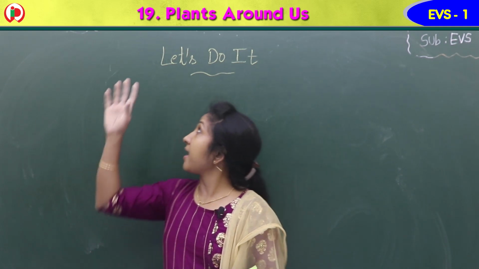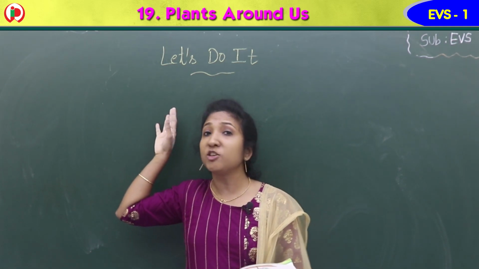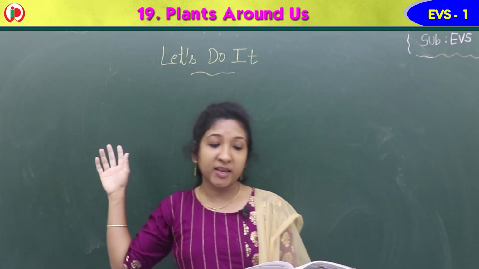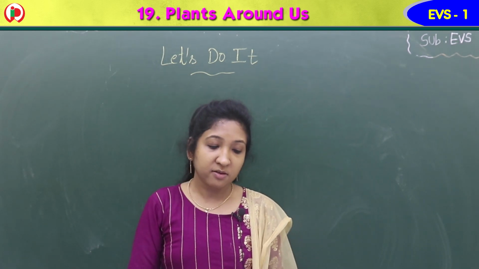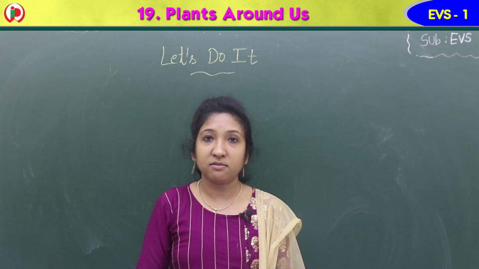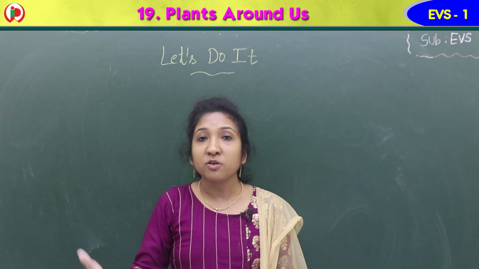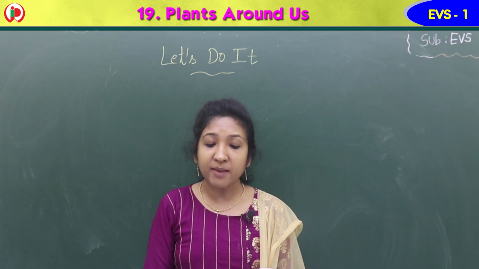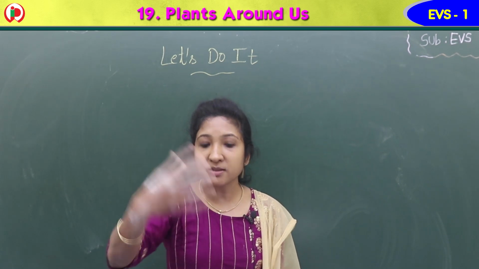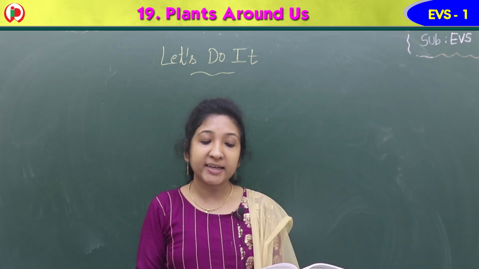Children, next exercise, let's do it. What is there to do? Let's see in the workbook, page number 43. What you have to do there? Yes, read. Go to your garden. If you have a garden, go there. Collect different types of fallen leaves. You can see leaves fallen down. Just collect them.